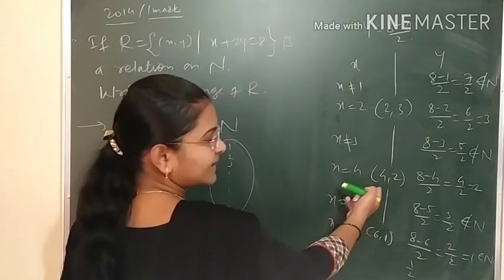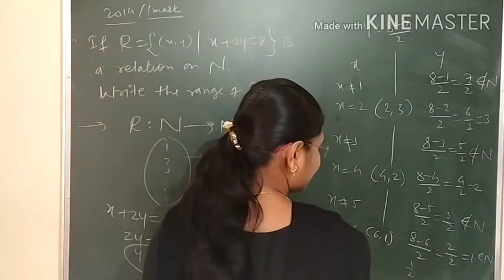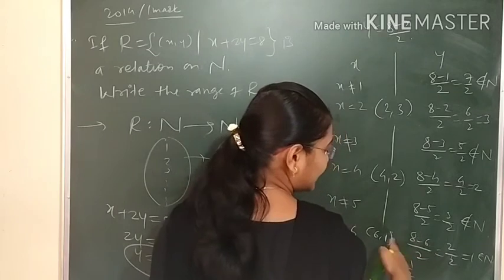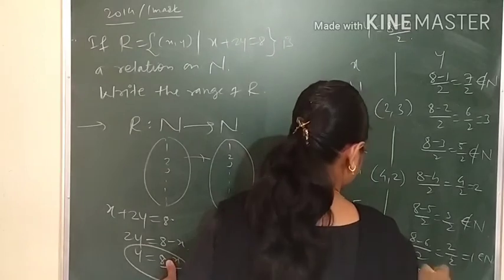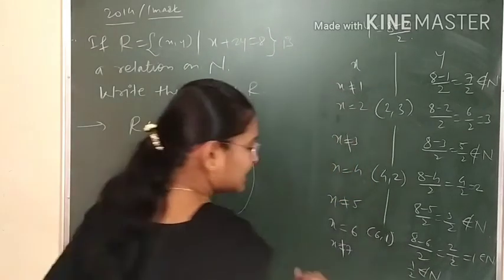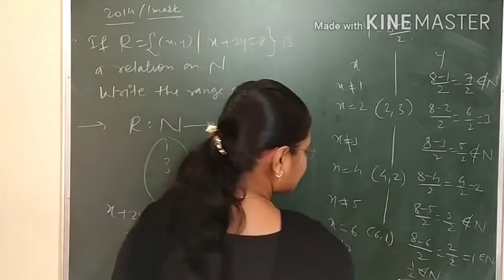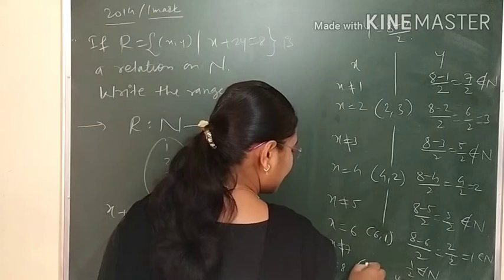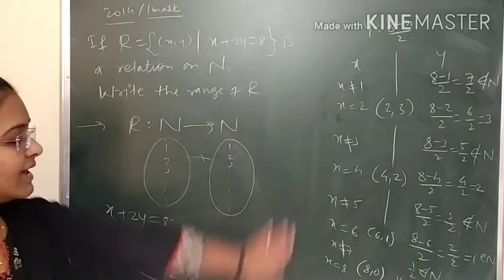Okay, so these are the pairs I am writing which are there in the relation set. Now if I take x equals 7, I will get 8 minus 7, that is 1, and 1 by 2, and 1 by 2 does not belong to N. So we cannot take 7. Now student, if I take x equals 8, 8 minus 8 will be 0. So y we will get 0. So the ordered pair will be (8, 0). Getting? We have taken all examples.